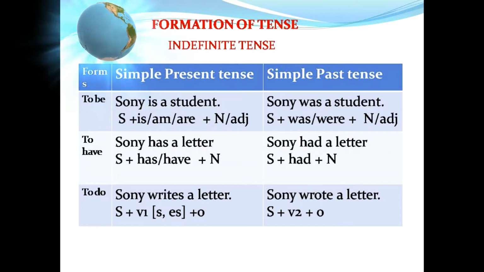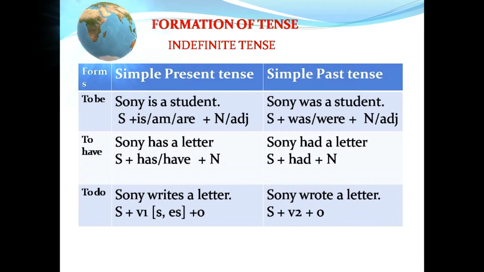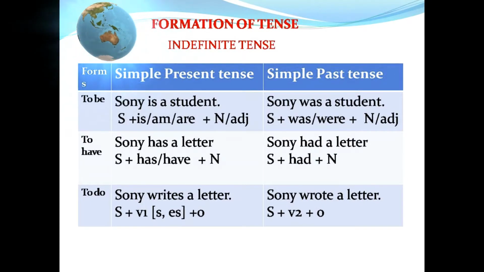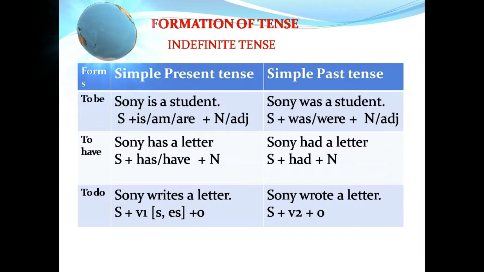Welcome to Indefinite. In this video, we are going to know about the formation of tense, indefinite tense. There is a comparison between simple present tense and simple past tense. There are three forms: to be, to have, and to do. Let's know the first one. To be form of the verb.